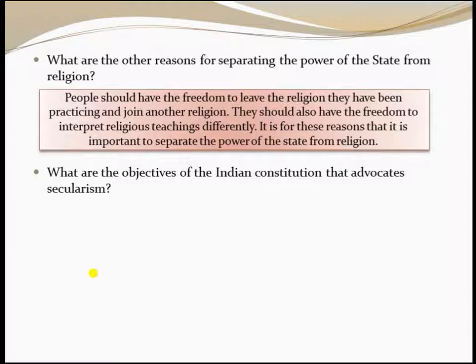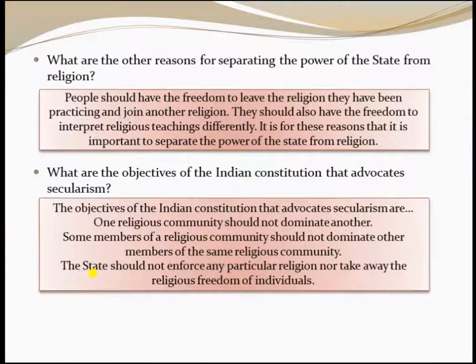So, next one, what are the objectives of the Indian Constitution that advocates secularism? The answer, the objectives of the Indian Constitution that advocates secularism are: one religious community should not dominate others.